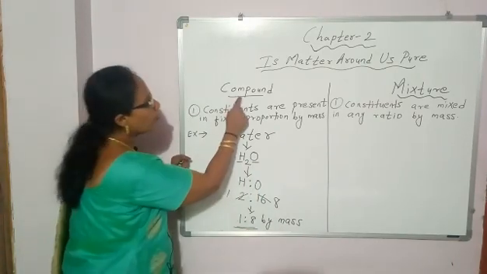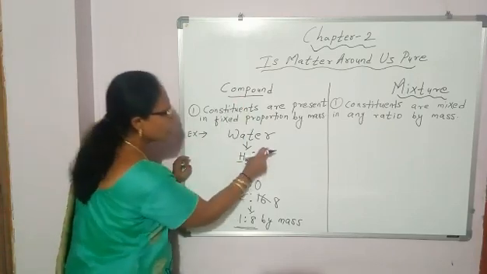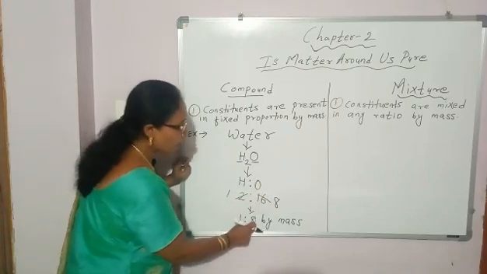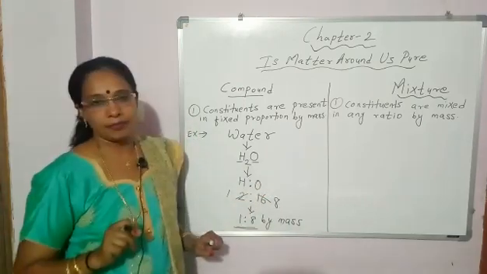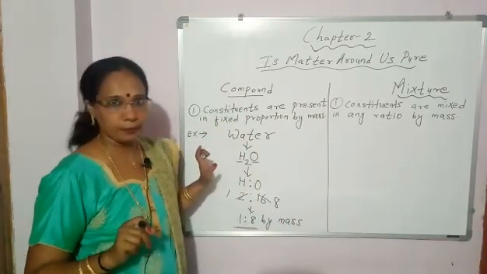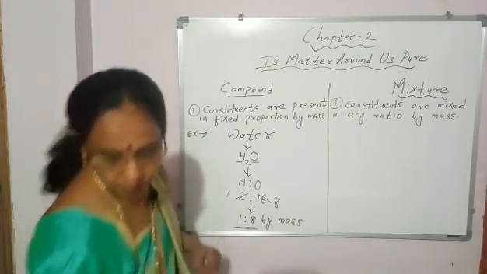Okay, so the constituents are present in fixed proportion by mass. This is the first point which we are going to discuss about compound. Okay. Second, one more example we can take here.